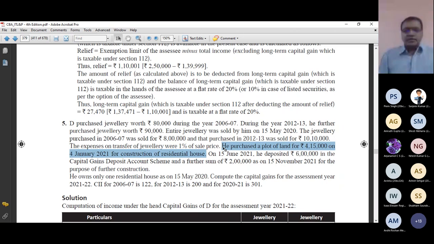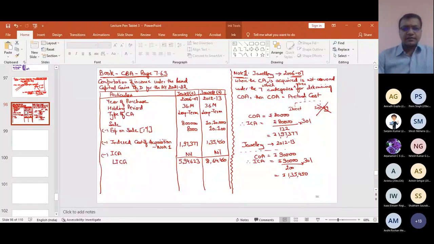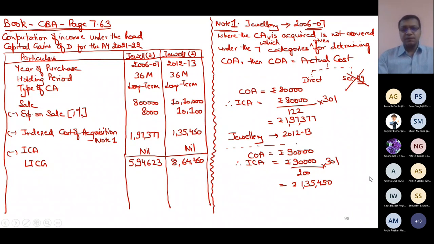Can you tell me what exemption I can get for this line? (54F). So let me again share with you my screen. In every capital gain question, if you compute capital gain, never forget about exemption. You must be having that thing going on in your mind that might be there is an exemption available.